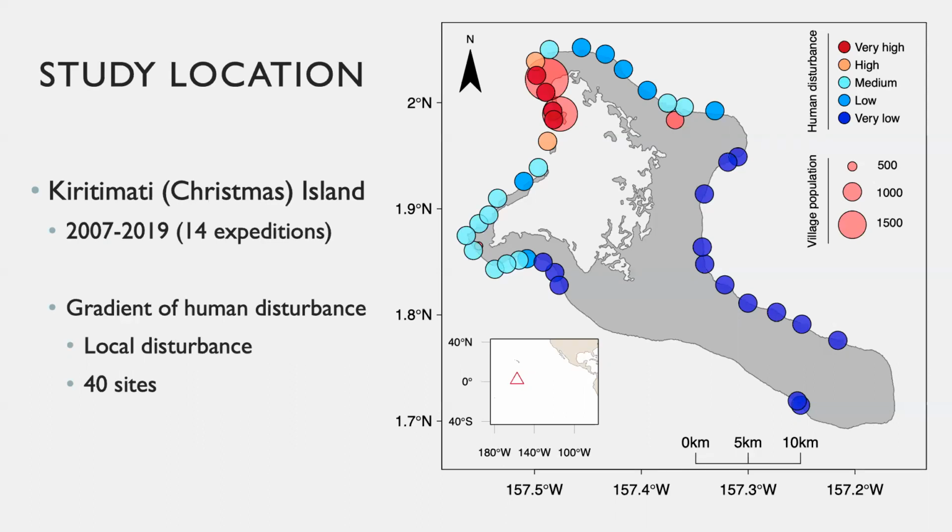There is a natural spatial gradient of local human disturbance, as nearly the whole human population is concentrated on the northwest end of the atoll. The local human disturbance has been categorized into 5 levels of human disturbance, shown as the different colors on the map of the atoll. There are 40 different sites, although all sites were not sampled in each year due to time and weather constraints.